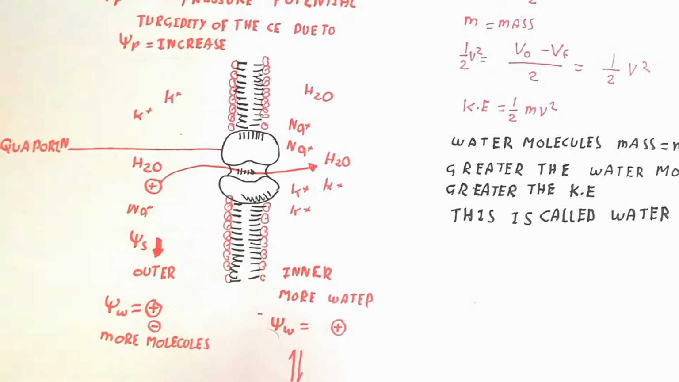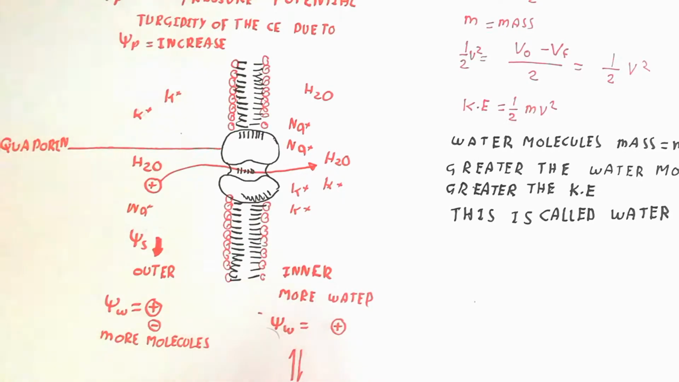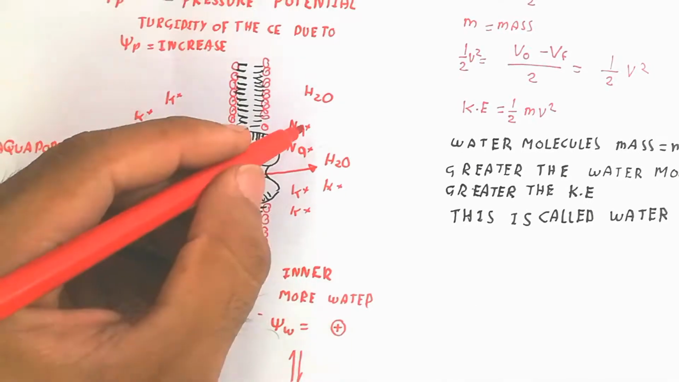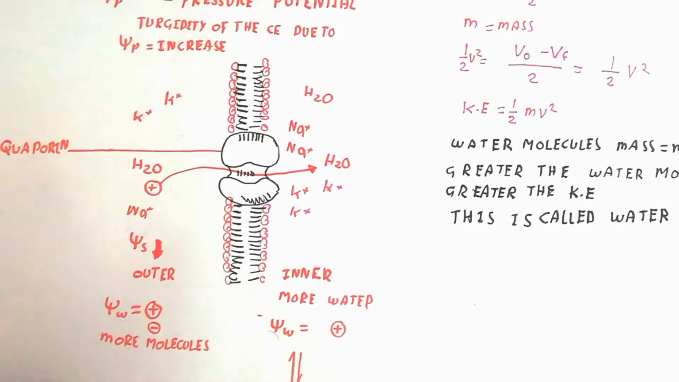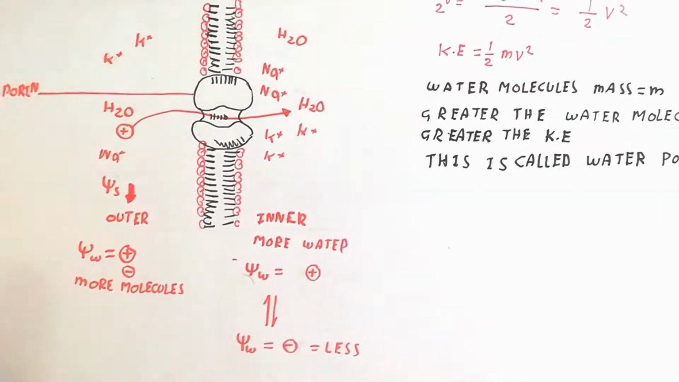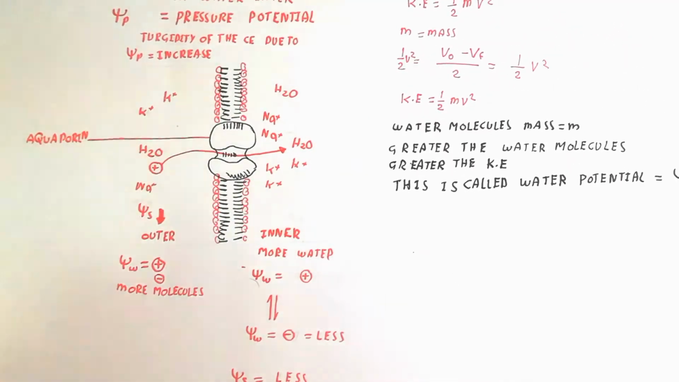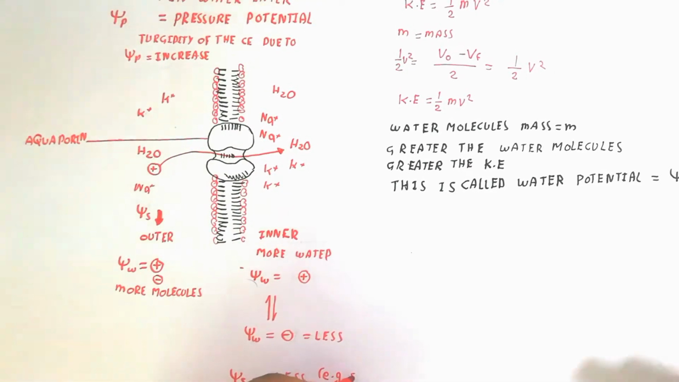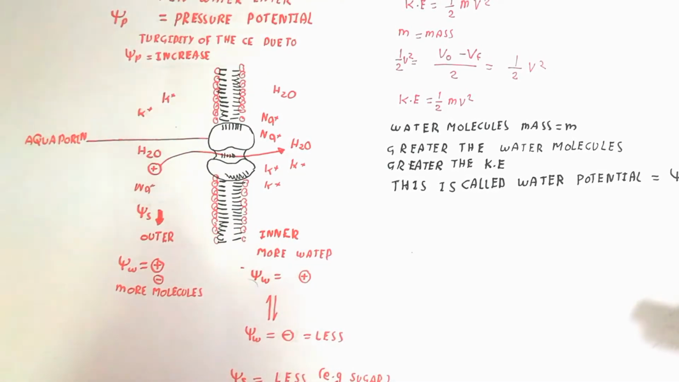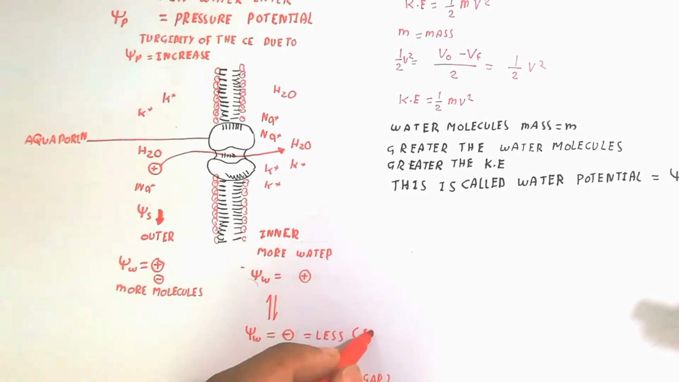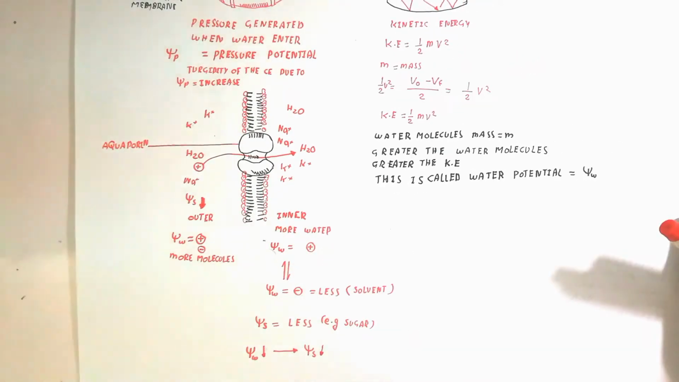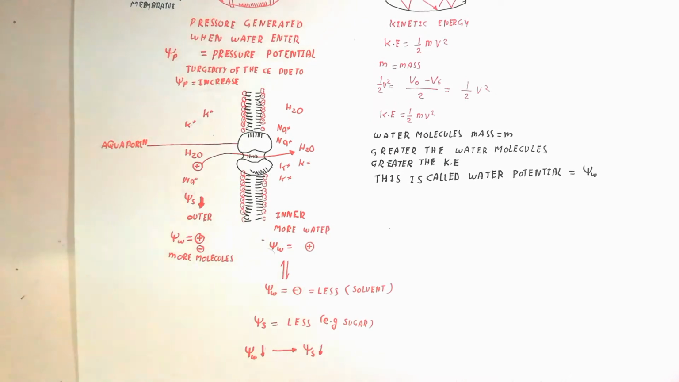There are more molecules of solute when solute is increased. When solute is increased, the water potential is decreased, because the increased solute is not able to let the water diffuse to another medium. So here the water potential is negative.